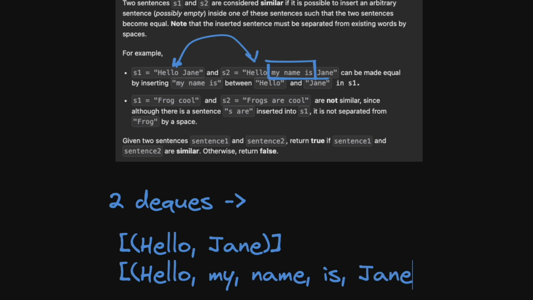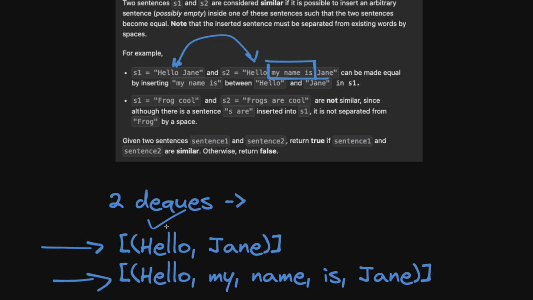What we want to do is quite simple. We start from the beginning of the deque and check the words. Are the words at the same index equal, while we actually have something in the deque? If they are, then we can pop these words, get rid of them, and then eventually we're going to hit a mismatch. So Jane and my. Now, it's not guaranteed here that we actually have Jane in the other sentence.